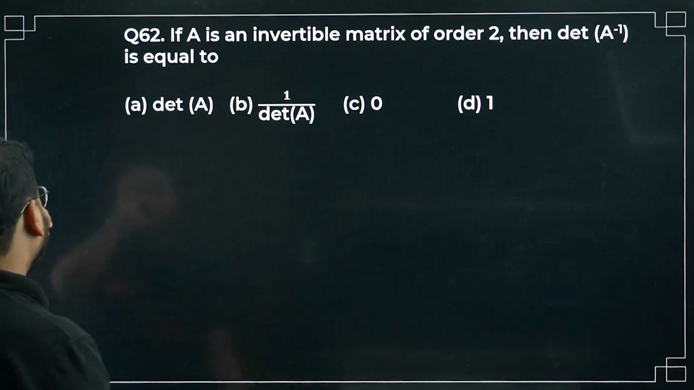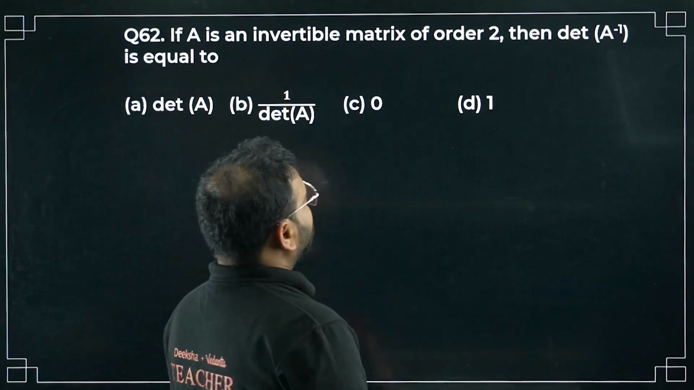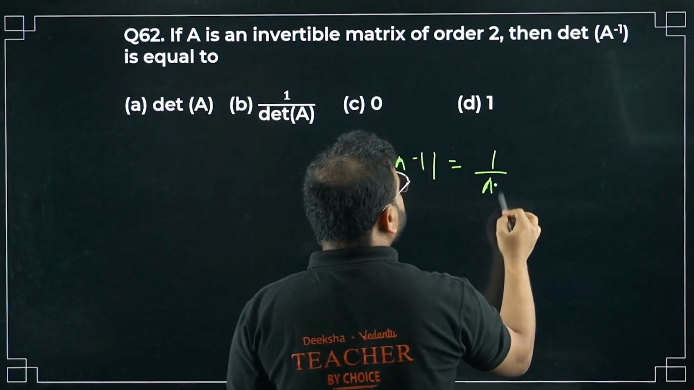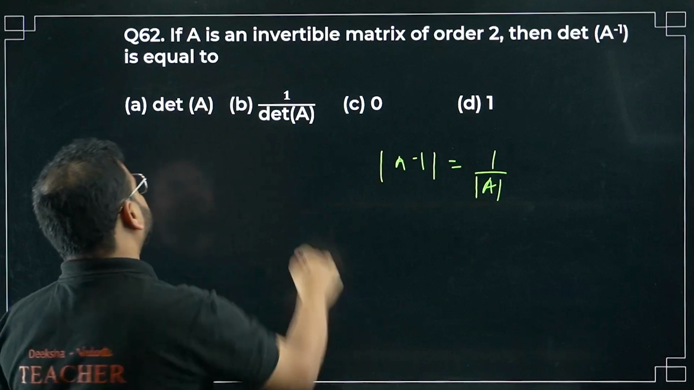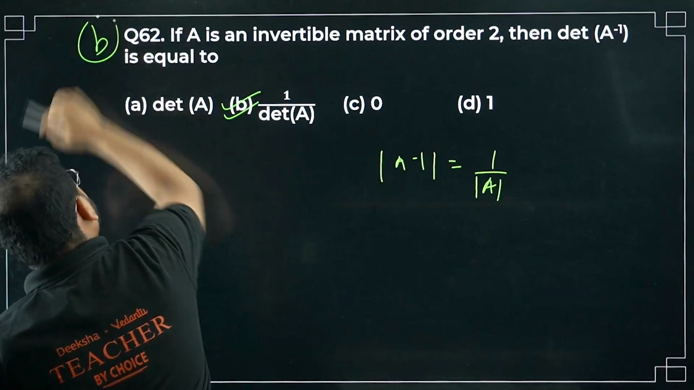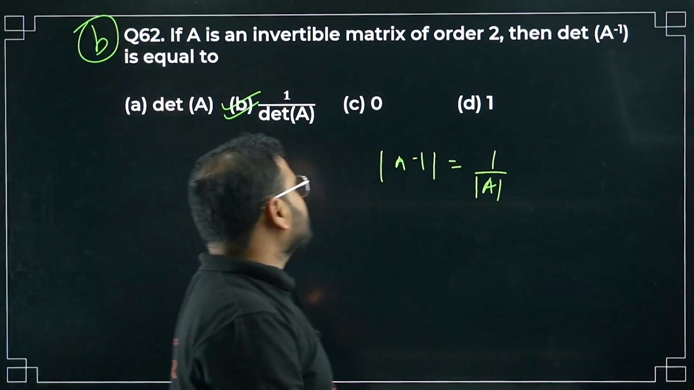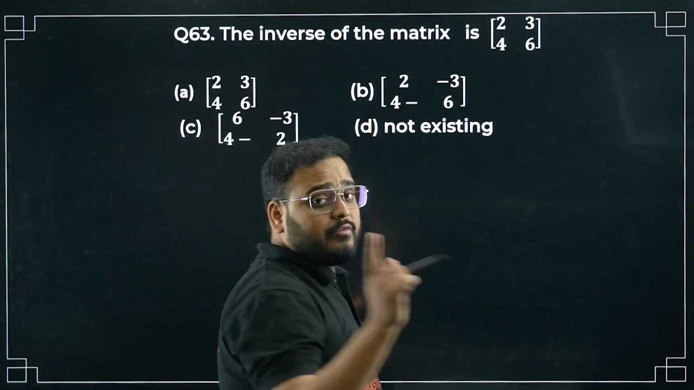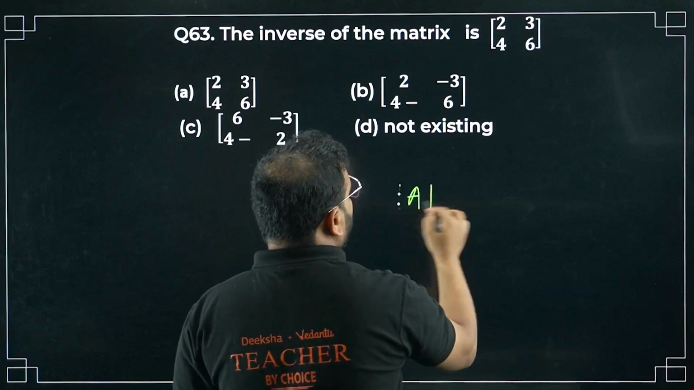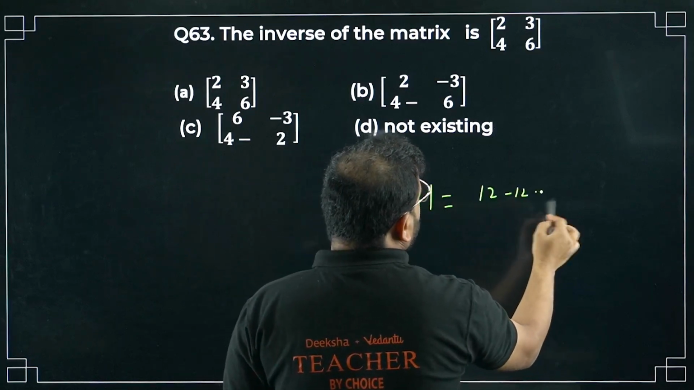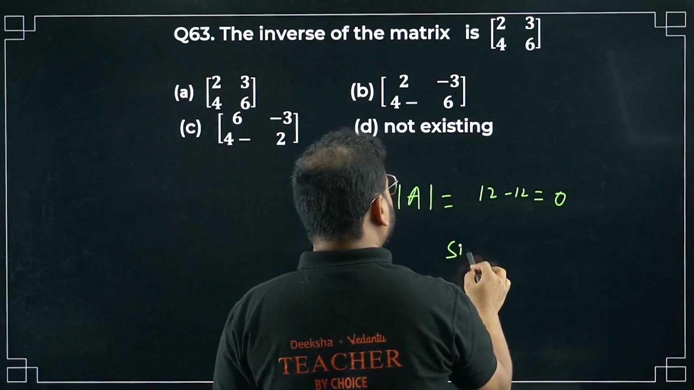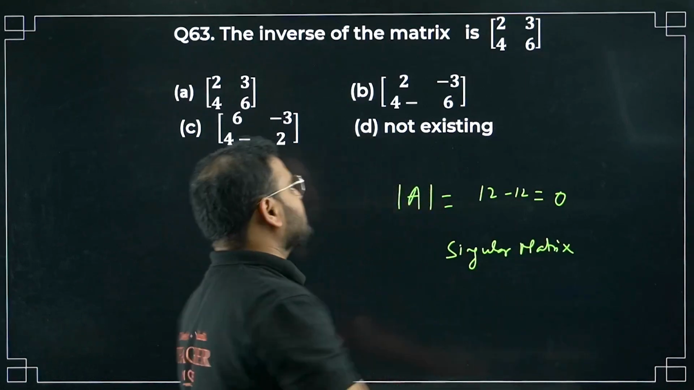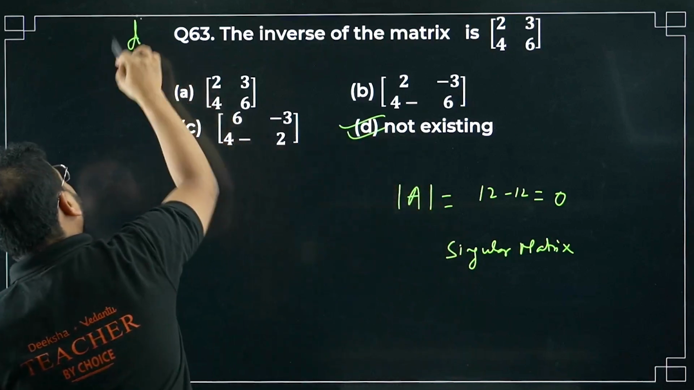If A is an invertible matrix of order 2, then determinant of A inverse. This is a property, right? 1 upon determinant of A. Option B is correct. Now moving on to 63. The inverse of the matrix. First for inverse, what have we checked for? Singularity, right? How much is that going to be? 12 minus 12. How much is that? 0. So we say singular matrix. Inverse does not exist. Option D is correct.